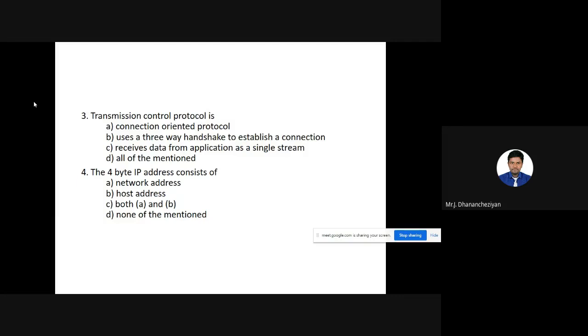See, an IP address is divided into two portions. One is called the network address and another one is called the host address. So how is it classified? The network address is classified based on one important parameter we all know, the subnet mask. The subnet mask is going to tell us what is the network portion of the given IP address and what is the host portion of the given IP address. For example, we'll take